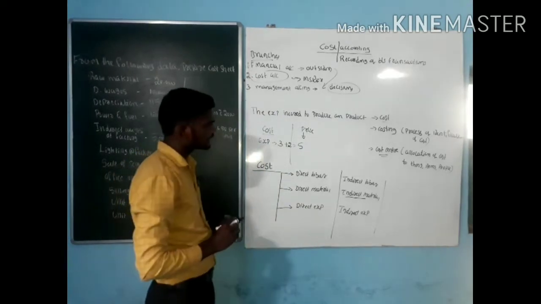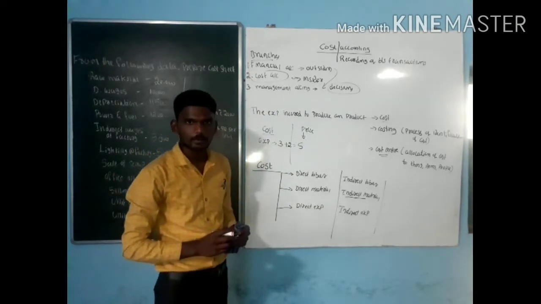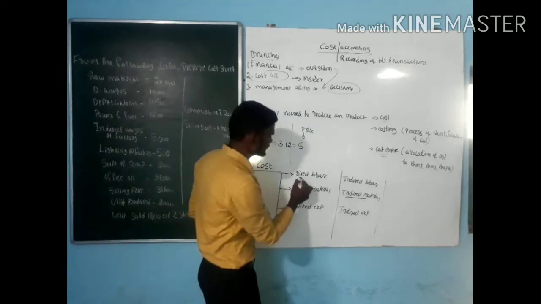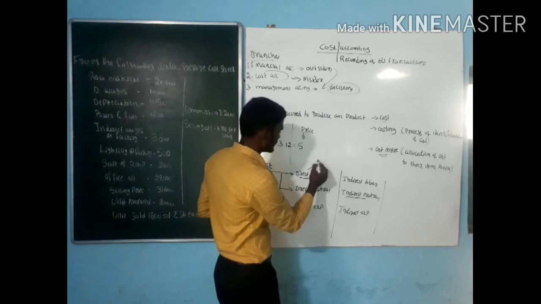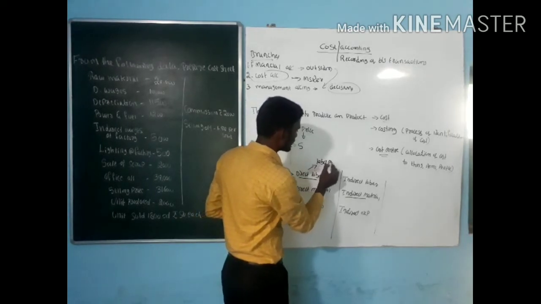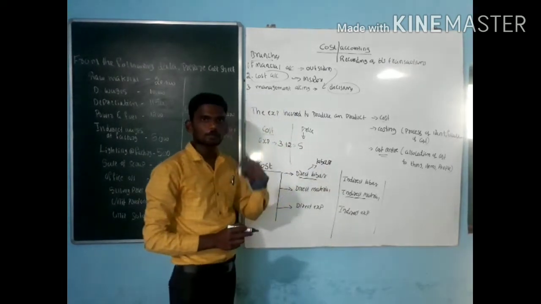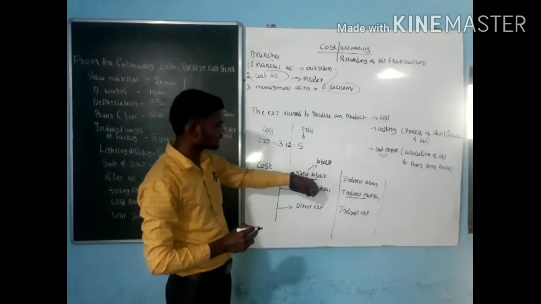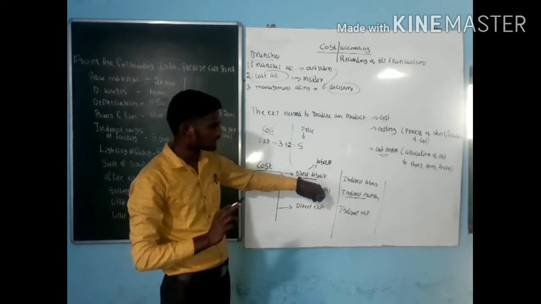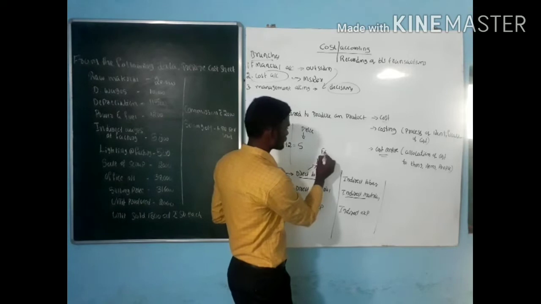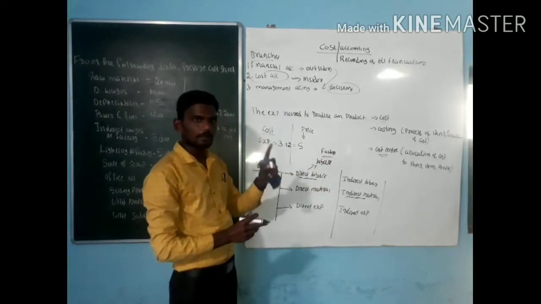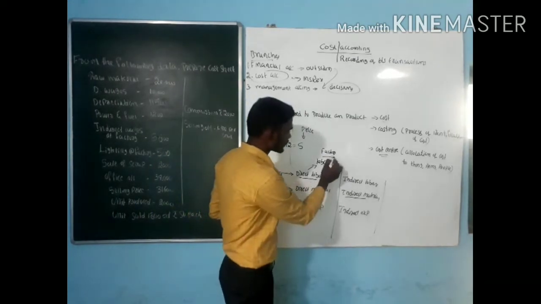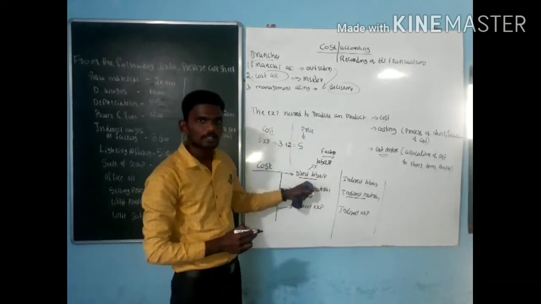Next one, direct labor and indirect labor. Direct labor is those laborers who are directly involved in the process of production. Like in the factory, a number of workers are employed. They are directly involved in the process of production. It is called direct labor.